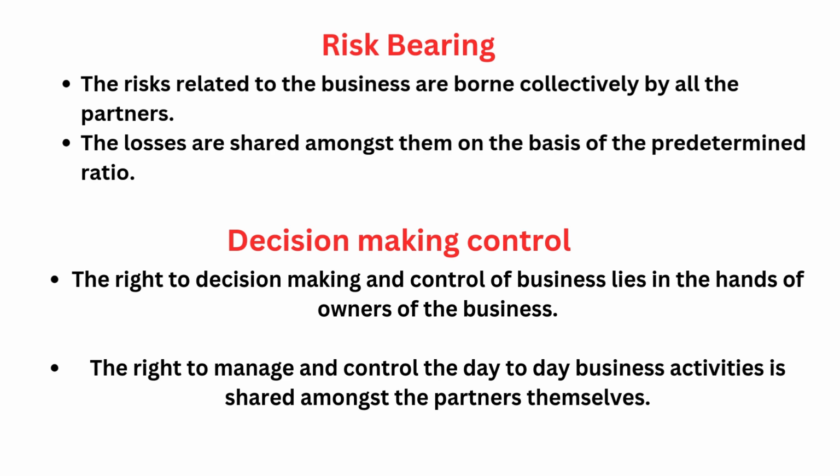And risk bearing, risk is also there, but risk is shareable, so your partners will share the risk. And decision-making control: you can get a better decision, but you can't get a quick decision. Compared to sole proprietorship, you can get a quick decision because it's one individual taking the decision. Here all the partners are discussing and taking the decision, it takes time, but you will take a better decision, not a quick one.